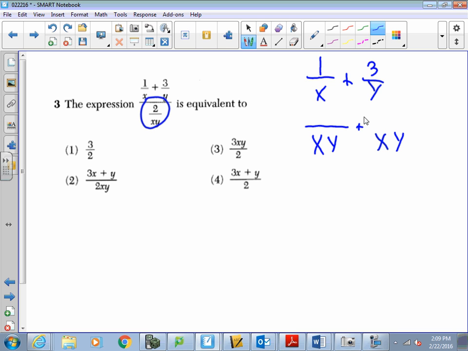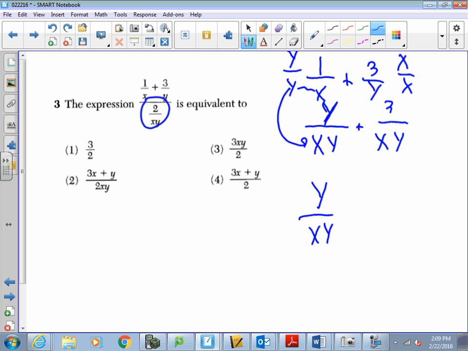So looking at this first one, which is 1 over x, what did I have to multiply the bottom by to get xy? Well, I had to multiply it by y. So I had to multiply by y over y. So y times x gives me yx, and y times 1 is just y. So I'm going to write this again down here. This I turned into y over xy. And then this other one, I'm going to multiply by x over x, which is going to end up being 3x over xy. So we're going to have y over xy plus 3x over xy.